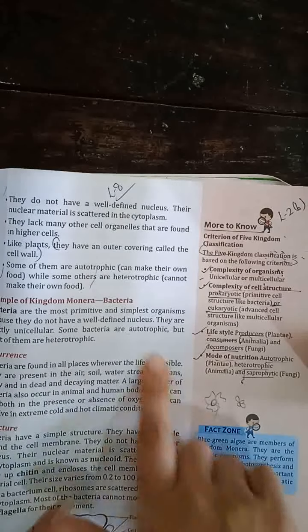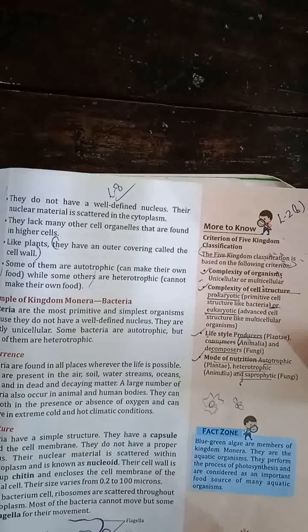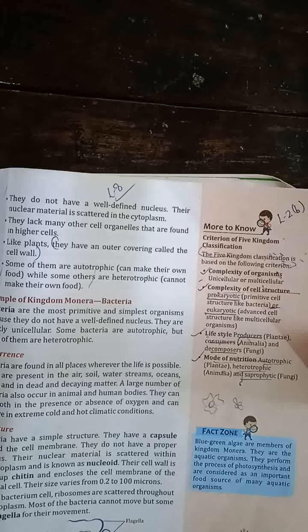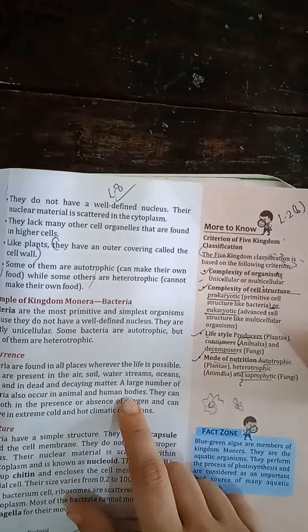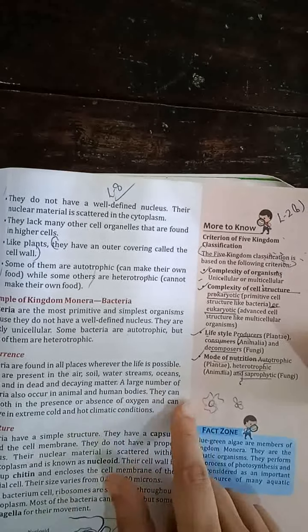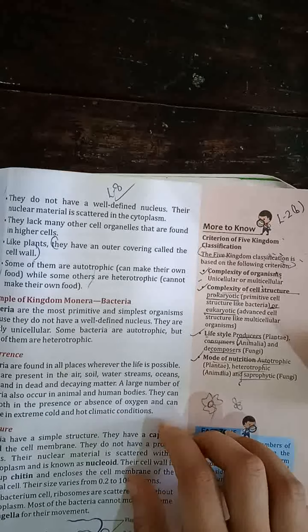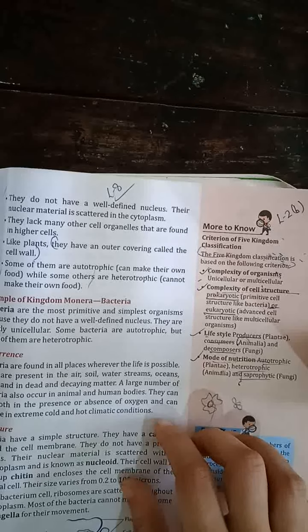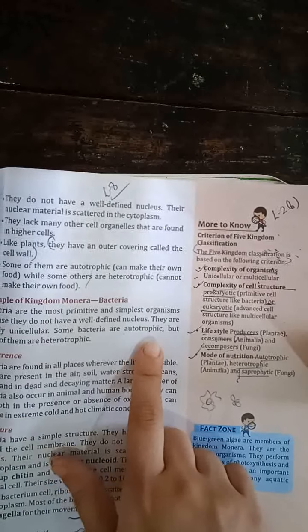Now where does bacteria occur? Bacteria are found in almost all the places wherever life is possible. It can be in air, water, soil, streams, oceans, everywhere, dead and decaying matter, everywhere where a little bit of life is possible. A large number of bacteria can occur in human bodies or animal bodies also. They can live both in the presence of oxygen or in the absence of oxygen, and they can survive in extreme hot conditions or in extreme cold conditions. So they are very adaptive. So these were the occurrence of bacteria.